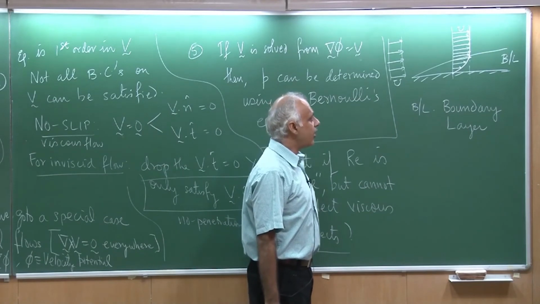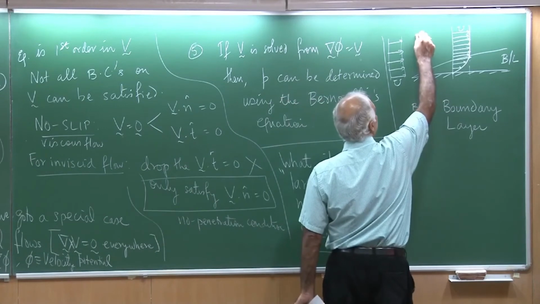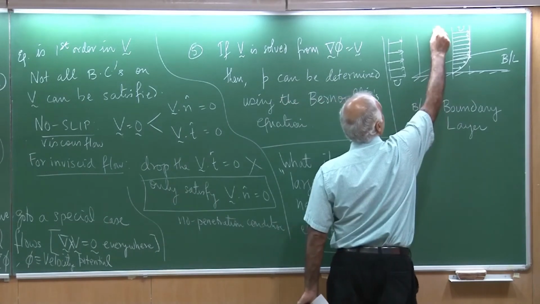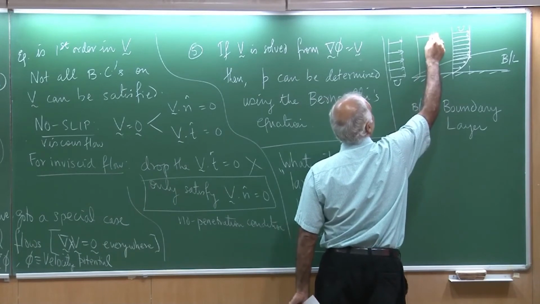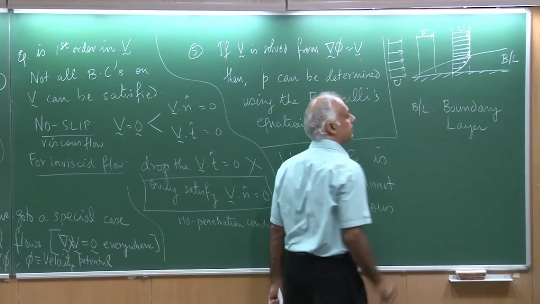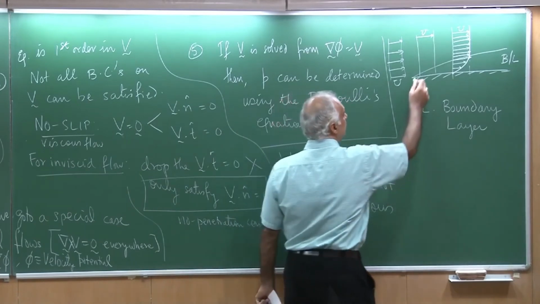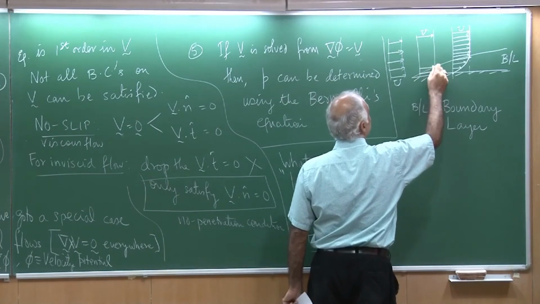If I try to draw a profile at another location, let us say somewhere here, this would be u. And then I would get a speed of u here.